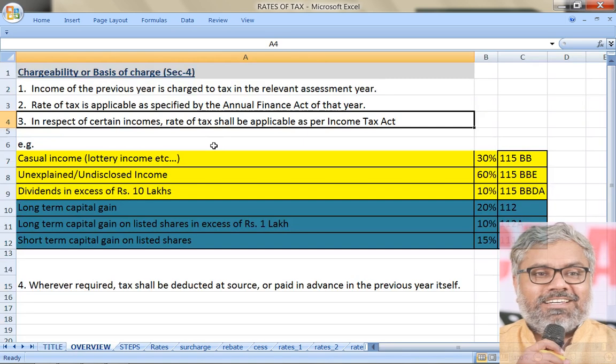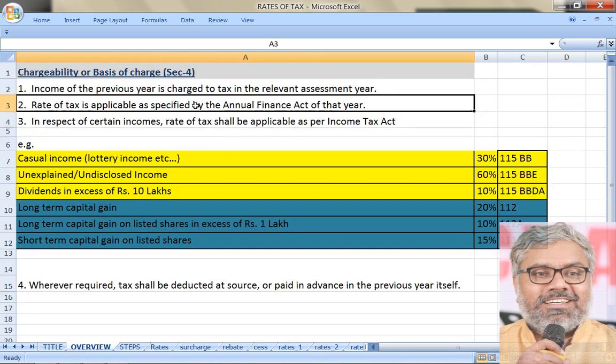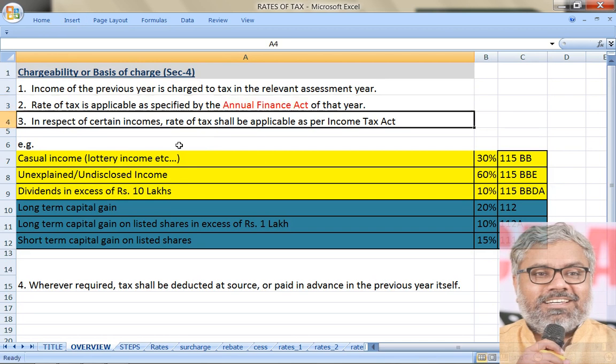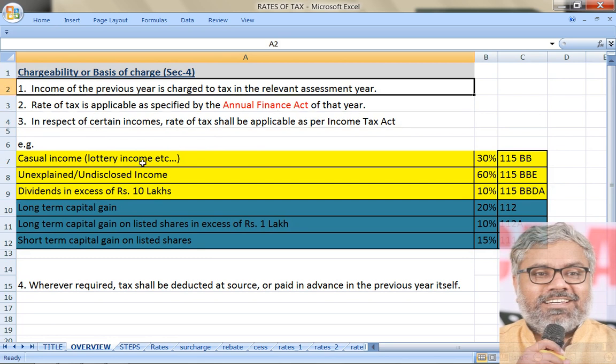So what is the purpose of this chapter? The rates of tax means we are talking about the rates of tax as specified by the Annual Finance Act only. Only those rates of tax which are specified in Annual Finance Act are going to be discussed now. And the first one, already we know that income of previous year is subjected to tax in relevant assessment year, and we also know the exceptions. Exceptions are not going to be used everywhere.